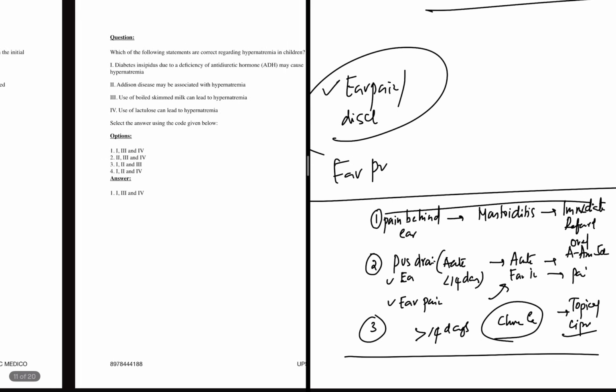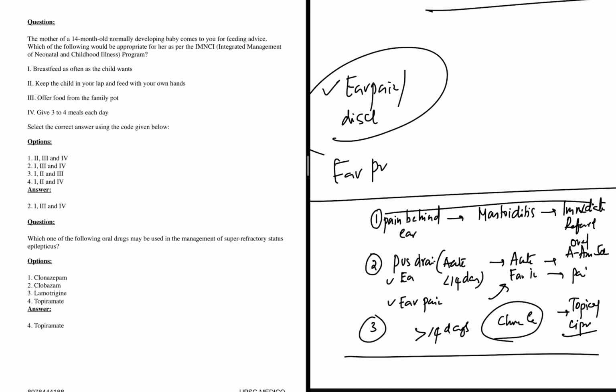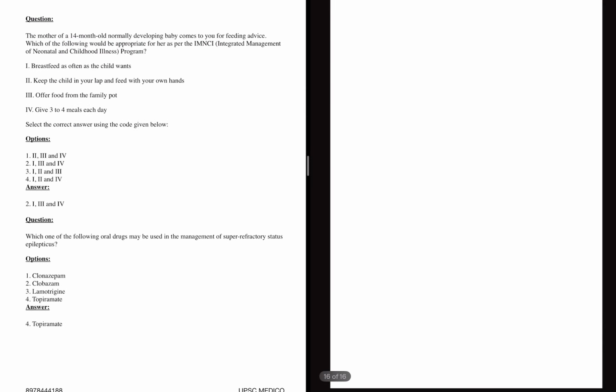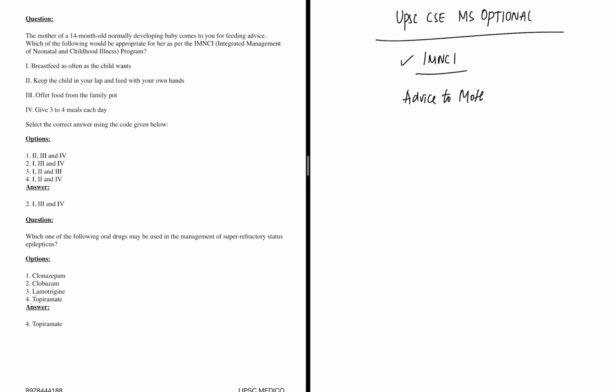Let's go back to the third one. This is again tricky. I think they shouldn't be asking this. If there is any student who is listening to this class and who is also preparing for the UPSC CSE medical science optional exam to become an IAS or IPS, for them we all know that IMNCI is an important topic, and if you want to expect any unasked question, this question can be a potential question, because here they are asking about advice to the mother, that is counseling.